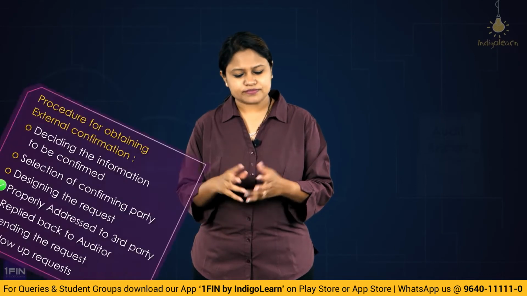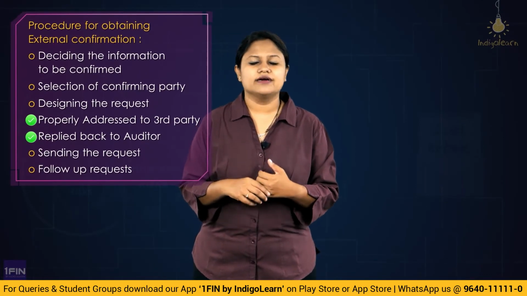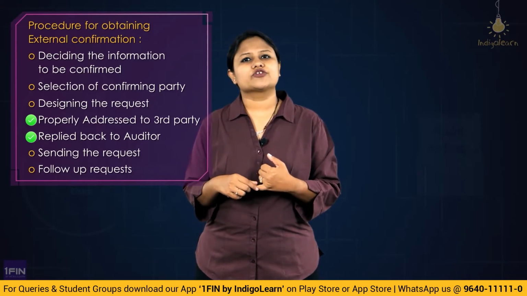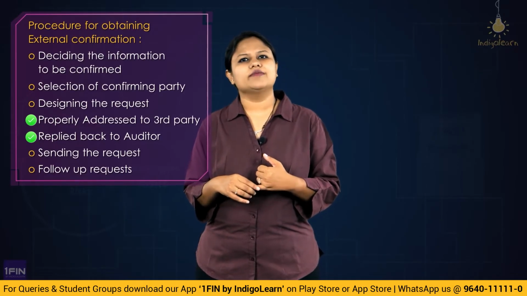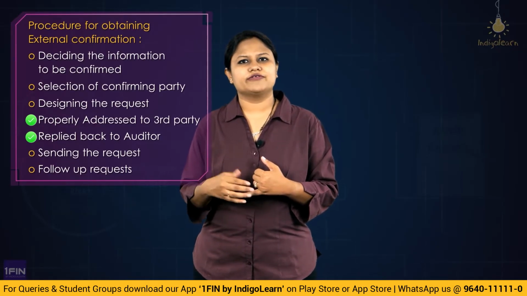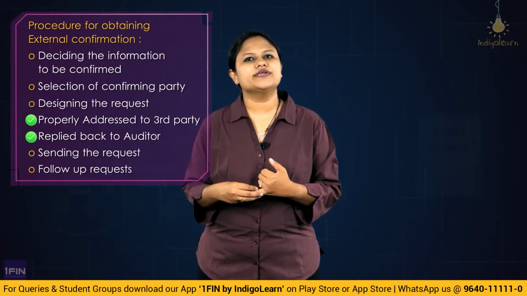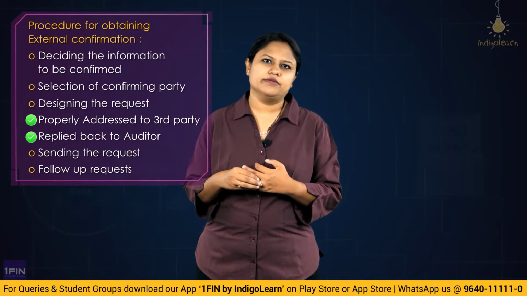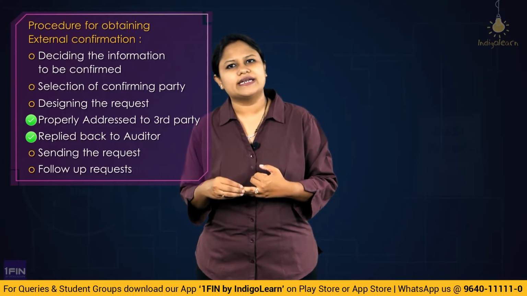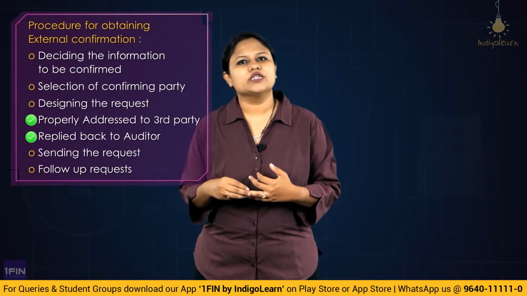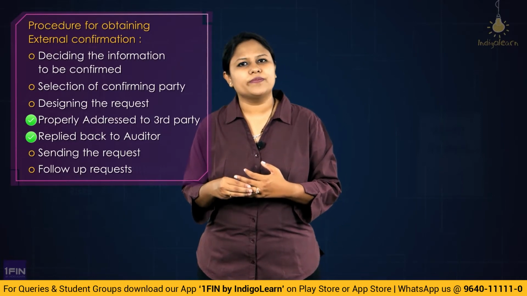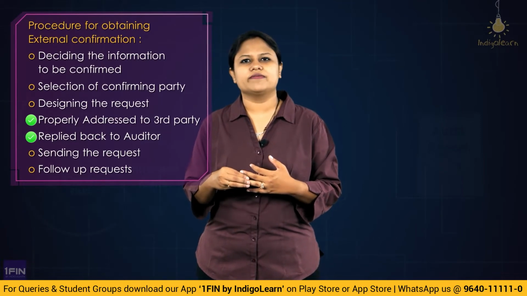Then we understood the procedure, how the evidence will be obtained. First, you have to decide what is the information that you want to confirm, whether it is a number, whether it is some kind of detail, whether it is a term of a contract, whether it is some kind of condition which you want to clear. So all of this is what you are going to decide. After you decide what information you want to confirm, you will then see the corresponding relevant parties. So if the information is about a loan agreement, obviously the confirming party will be the banker. So you will choose the appropriate third party with whom you are going to confirm the information.